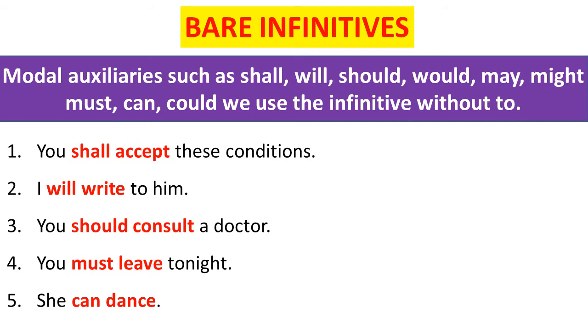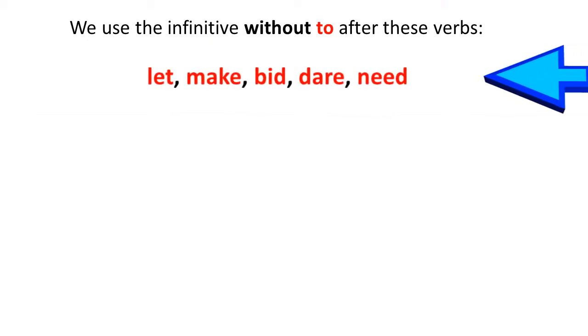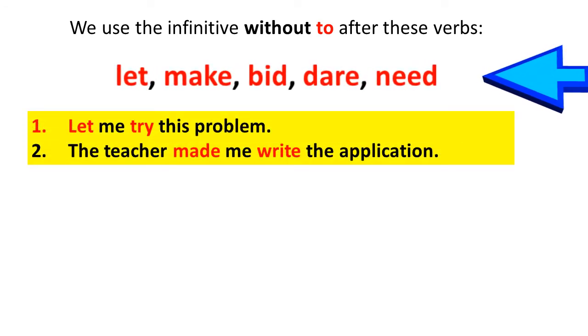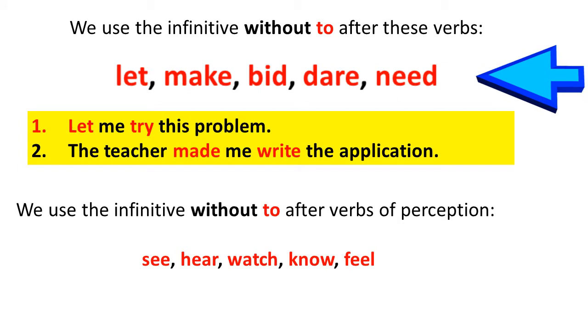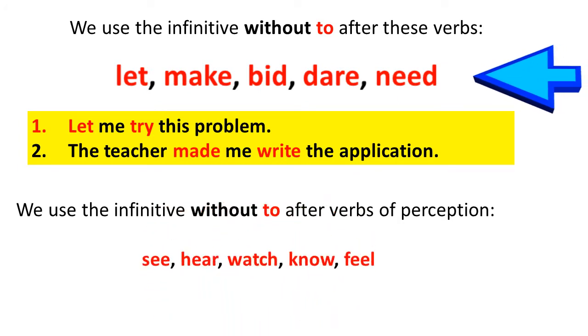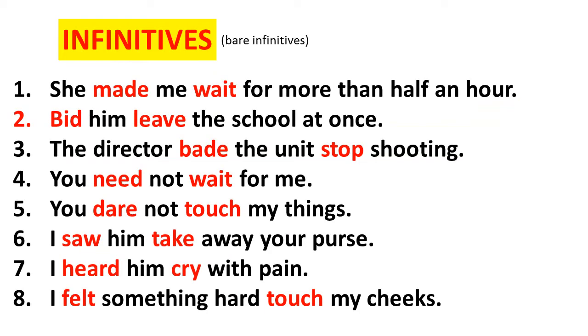We also use infinitive without to after verbs like let, make, bid, dare, need, etc. For example, let me try this problem, or the teacher made me write the application. We use the infinitive without to with verbs of perception. For example, see, hear, watch, know, feel, etc. Following are a few more examples. Please go through it properly.